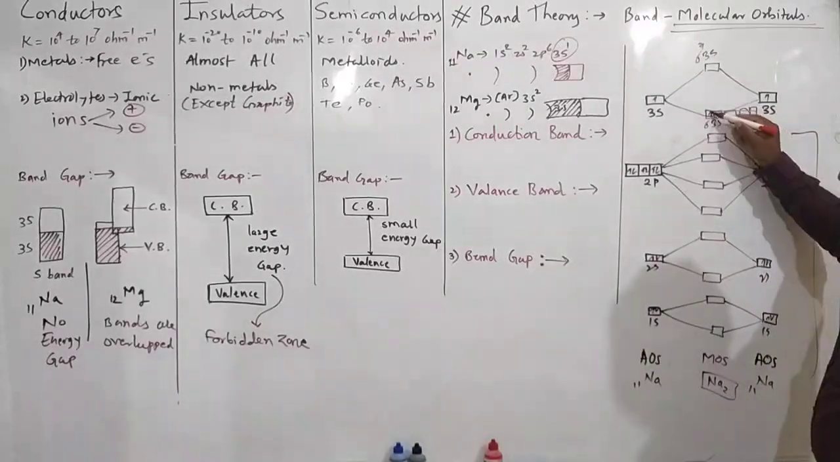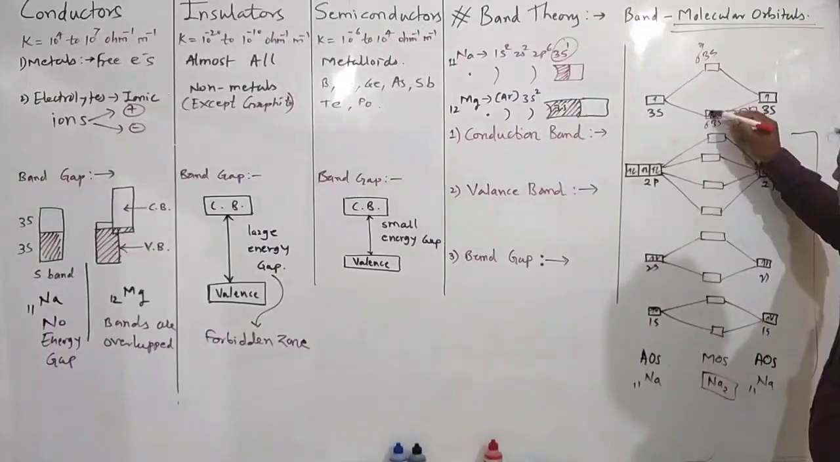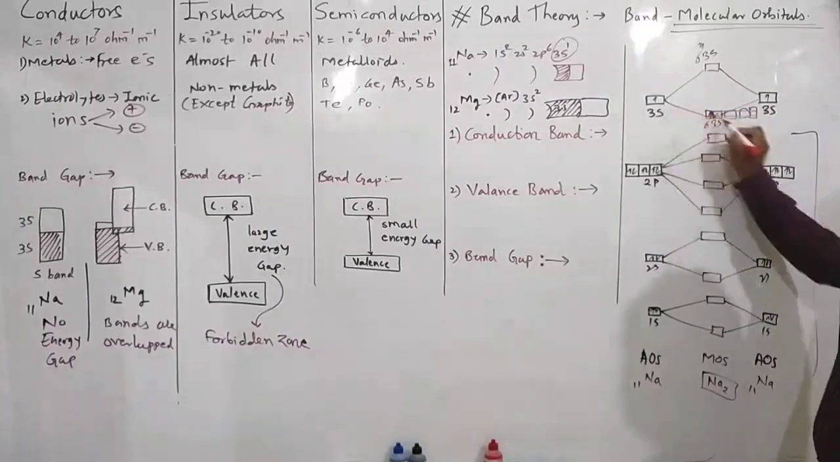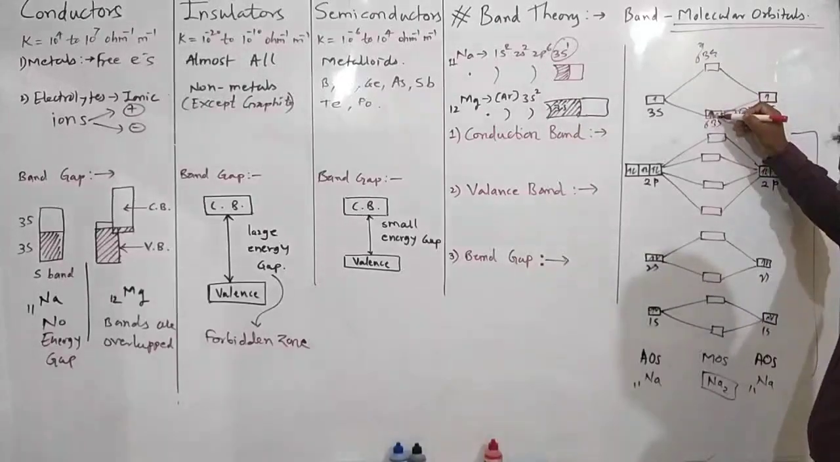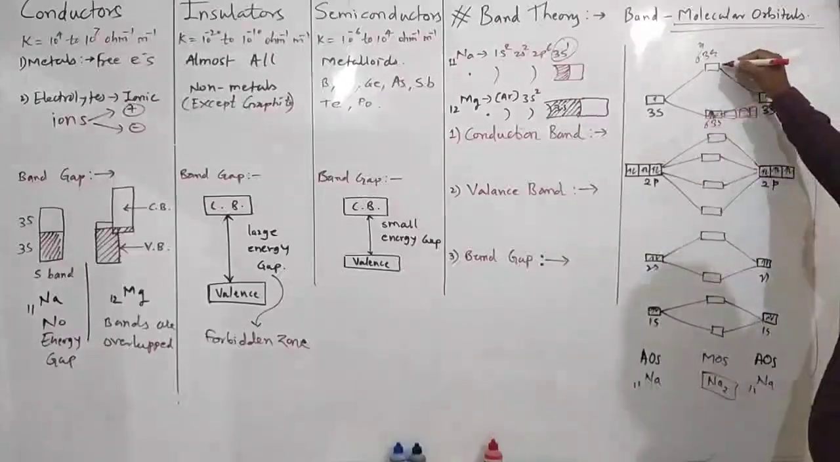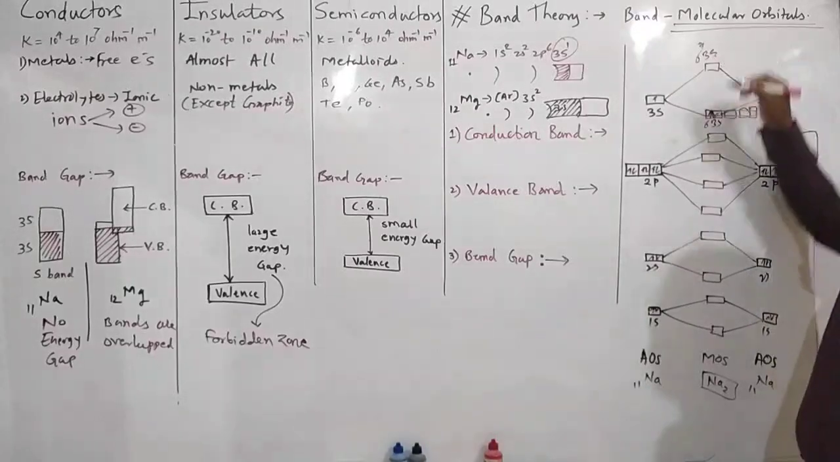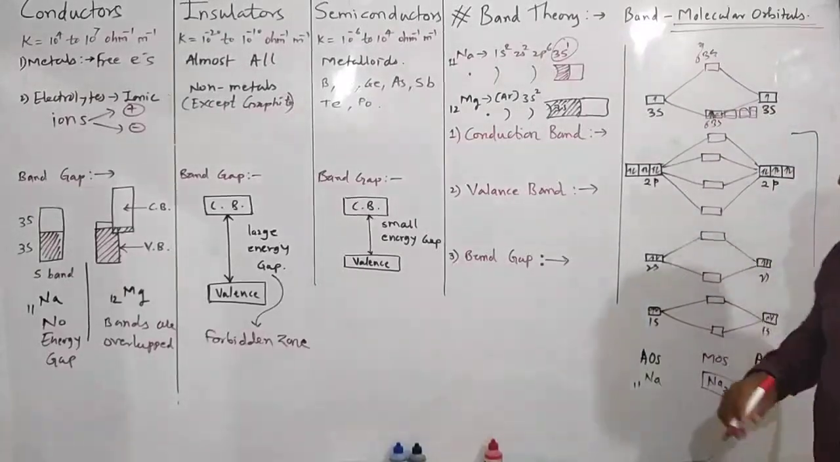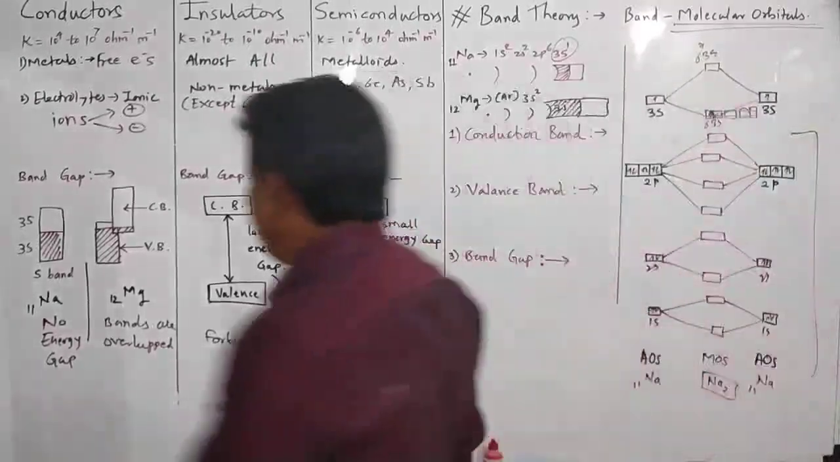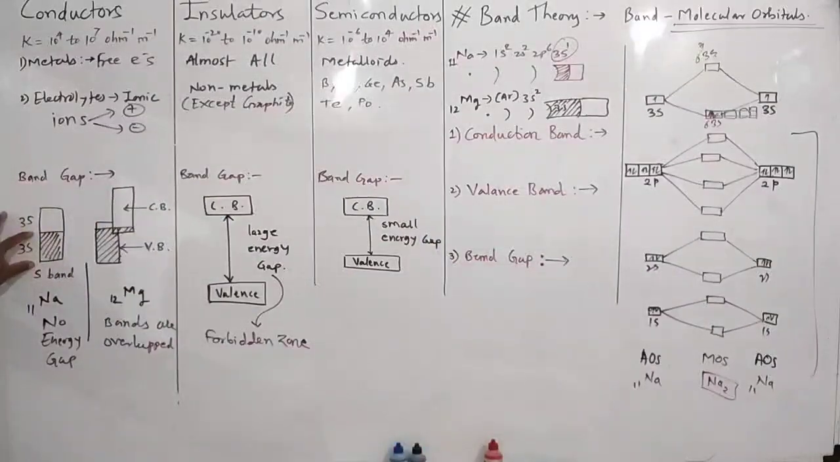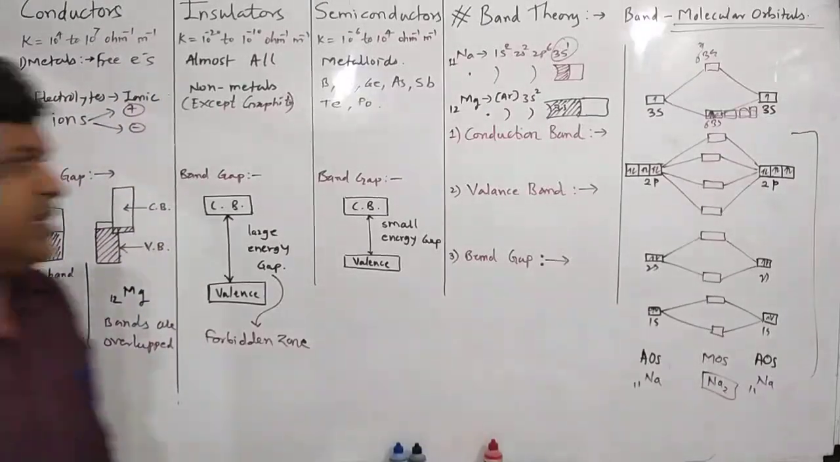So what we observed, in the outermost shell there is one band which is completely filled, 3s, and this is also 3s. So the lower 3s is completely filled and the higher 3s is empty. So what you observe in sodium is that the lower half of the 3s orbital is completely filled over here, and the upper half of the 3s orbital is empty.